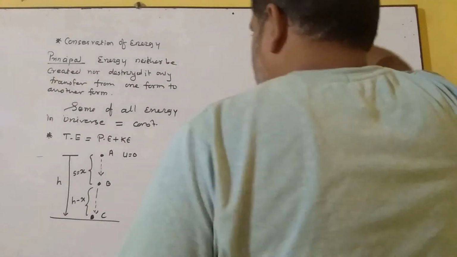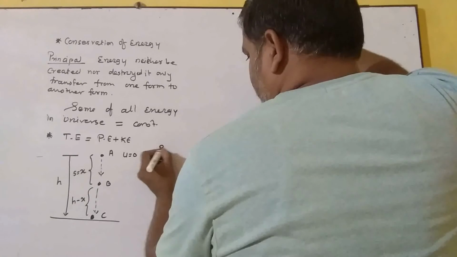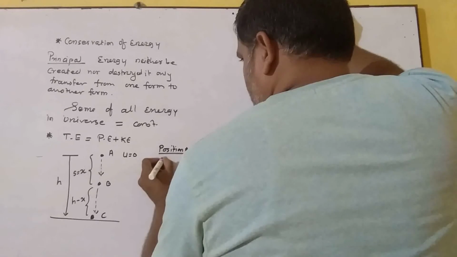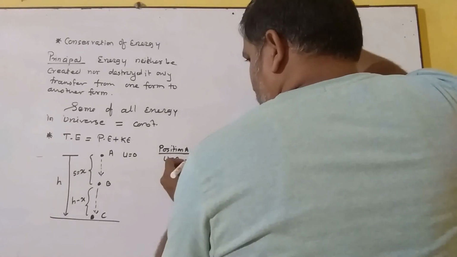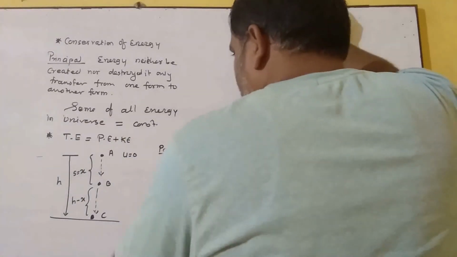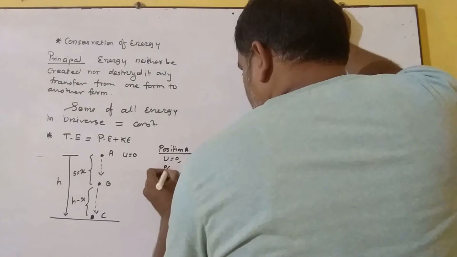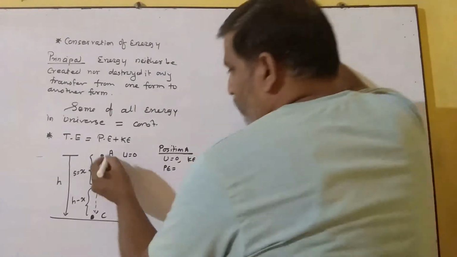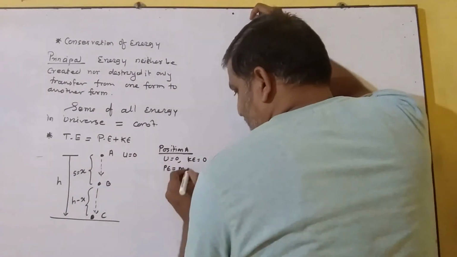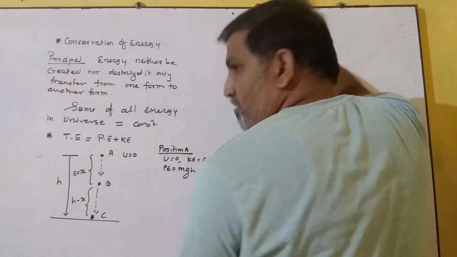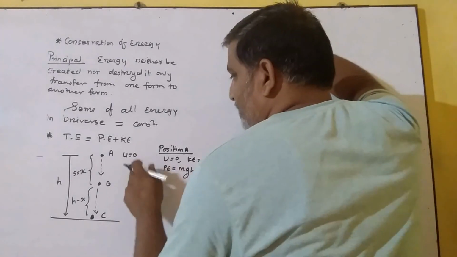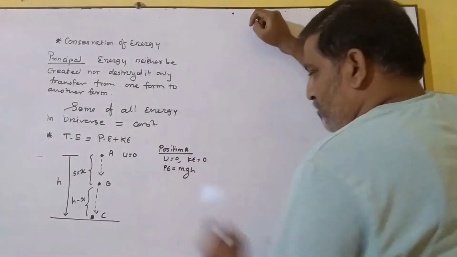Now let's see the first position, position A. As I told you, initial velocity is 0, so kinetic energy is 0. Due to the height, potential energy: a body having mass m at a height h experiences gravity, so potential energy is mgh.